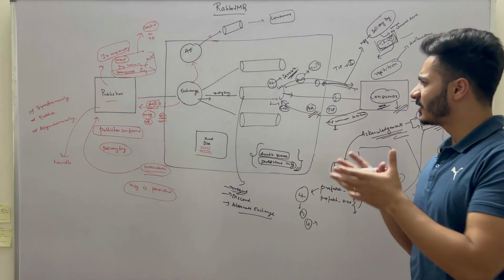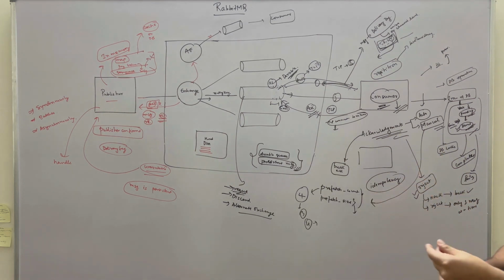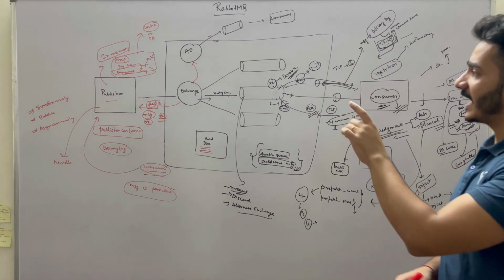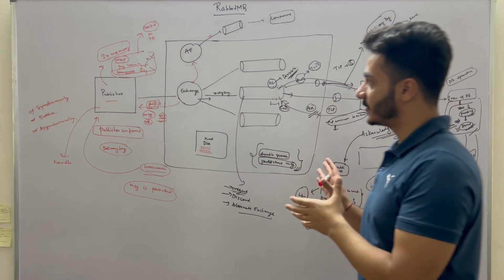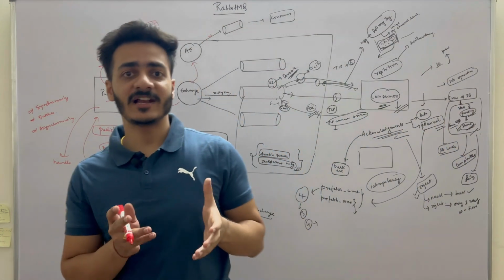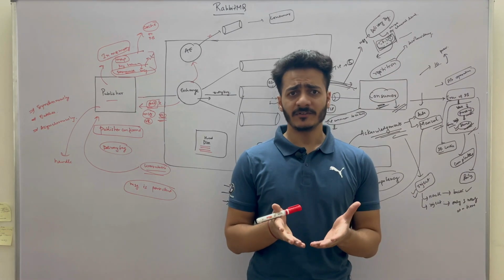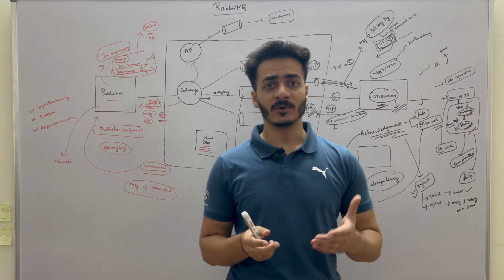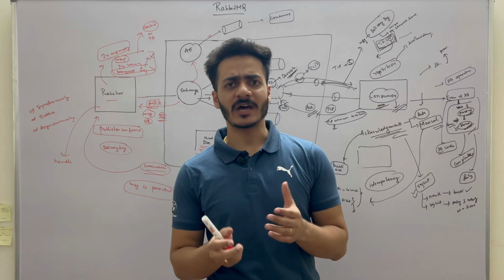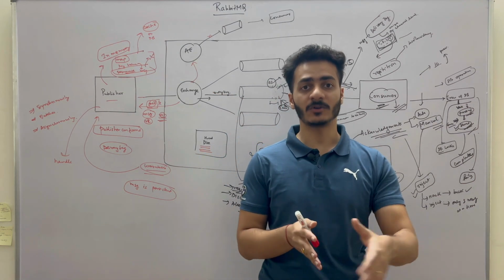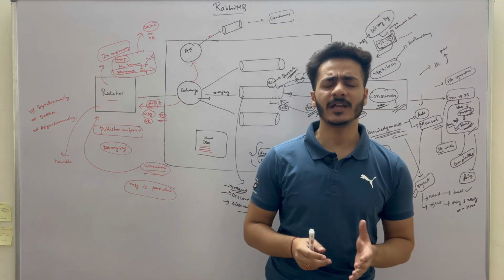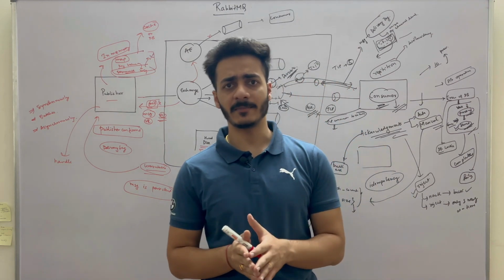So I think we have covered each and every edge case possible here while setting up RabbitMQ. And with all this structure, you can actually ensure that your system is fully reliable. Other things that are left, you can easily understand by going through the documentation of RabbitMQ. I have attached everything in the document in the description box of this video. You can check that document and you will find every resource possible regarding RabbitMQ.